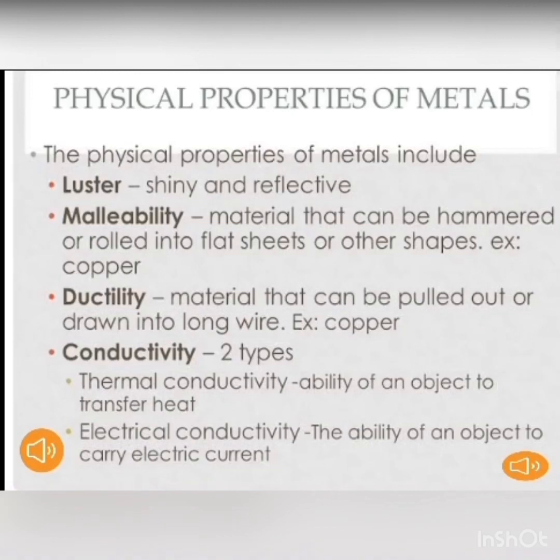Next property is conductivity. It is of two types, thermal and electrical conductivity. Thermal conductivity means ability to transfer the heat, and electrical conductivity means ability to transfer the electricity. All metals are good conductors of heat and electricity. Silver is the best conductor of heat and electricity, while lead is the poorest. The utensils we use in the kitchen are made up of zinc, copper, aluminum because these metals are good conductors of heat. All metals are good conductors of electricity also because they contain free or mobile electrons.